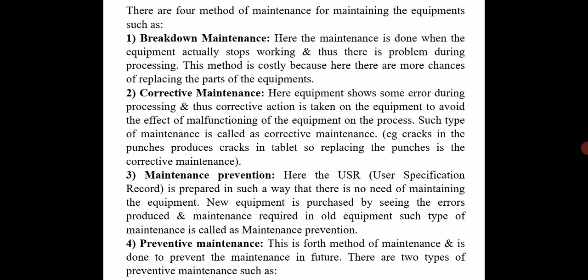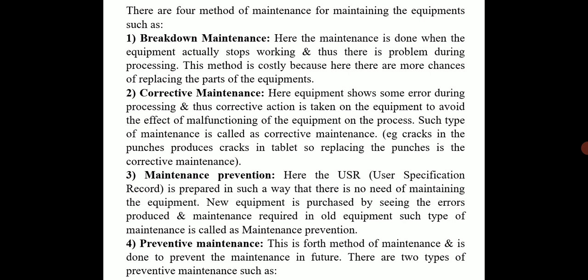Next is the corrective maintenance. Here the equipment shows some error during processing. It does not stop working, but it produces some kind of error. Example, in the case of a tablet compression machine, capping and lamination of the tablets occur. Cracks are produced on the tablet, and uniform texture tablets are not obtained. That indicates that the punches are defective. So in that case we replace the punches and continue our process. Such a kind of maintenance is called corrective maintenance.